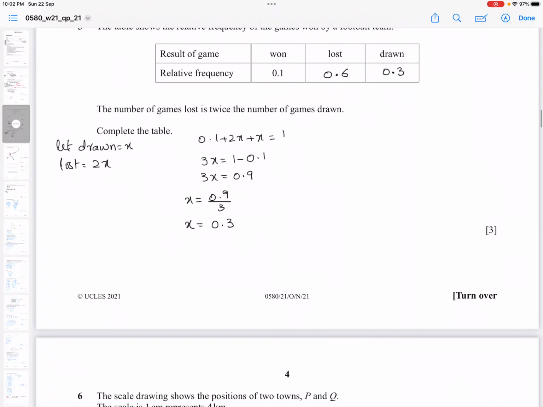So you multiply 0.3 with 2x, you place the value of x in x and multiply it by 2, you get 0.6. So you fill the table like that.